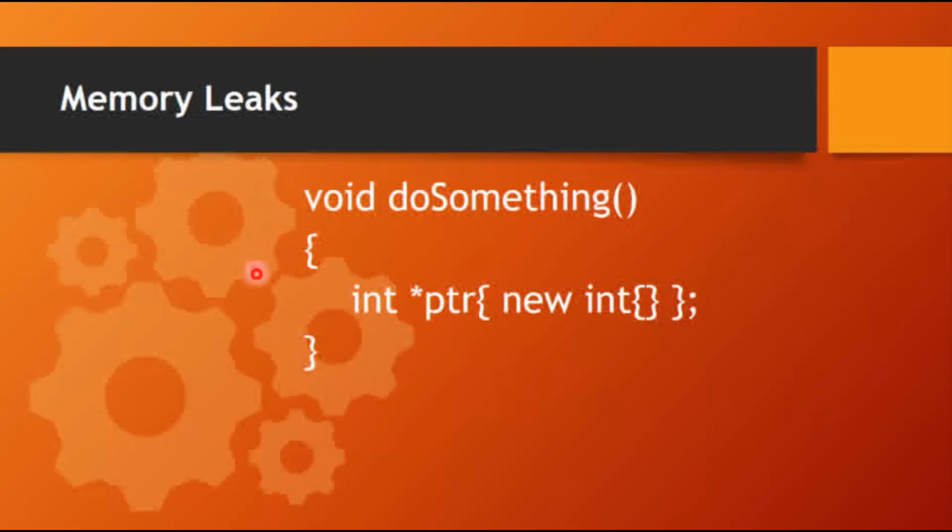This function, doSomething, allocates an integer dynamically, but never frees it using delete. Pointer variables are just normal variables. When the function ends, the pointer will go out of scope. Because the pointer is the only variable holding the address of the dynamically allocated integer, when the pointer is destroyed, there are no more references to the dynamically allocated memory. This means the program has now lost the address of the allocated memory. As a result, this dynamically allocated integer cannot be deleted.